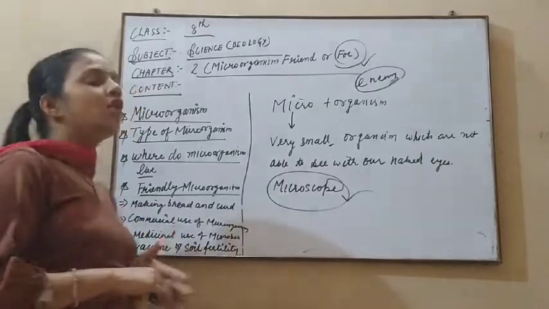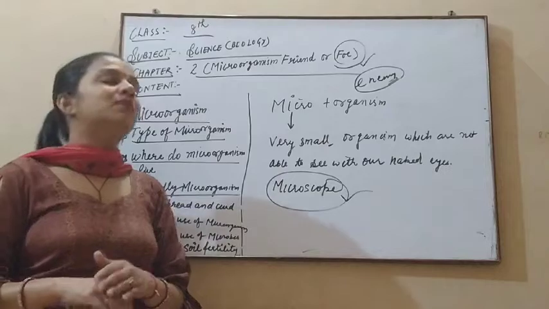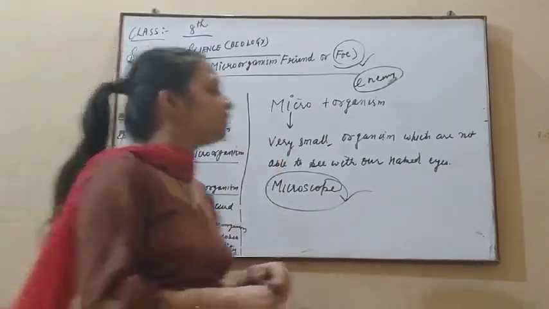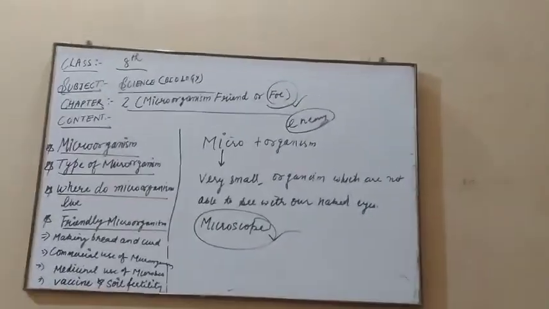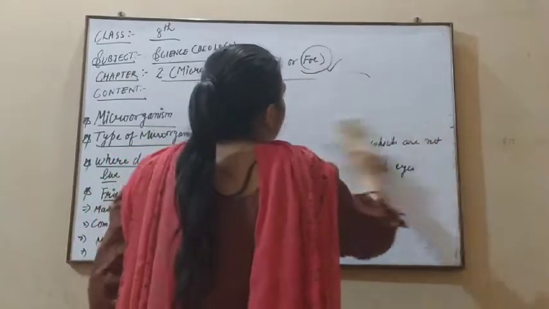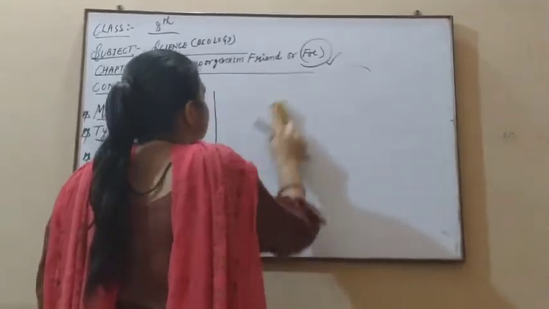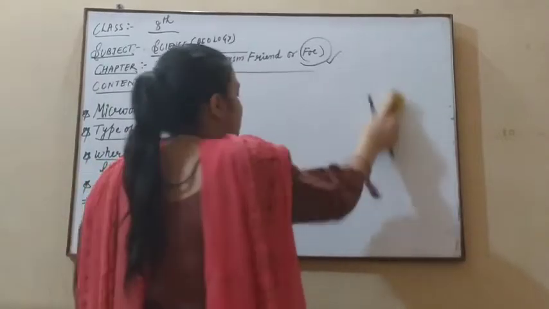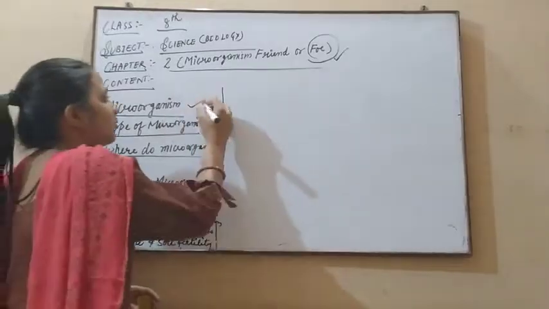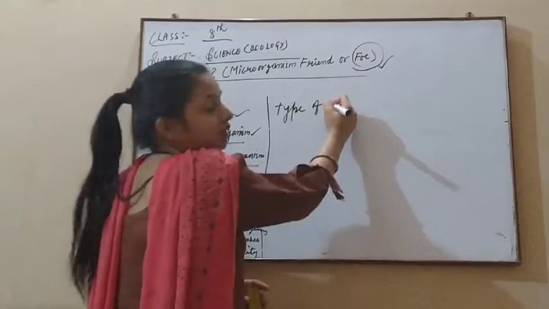In this video we discuss the friendly nature of microorganisms, and in a second video we discuss the enemy nature of microorganisms. So first we discuss the concept of microorganisms, and how many types of microorganisms are present in our surroundings. First we discuss the meaning of microorganisms, after this we discuss the types of microorganisms.